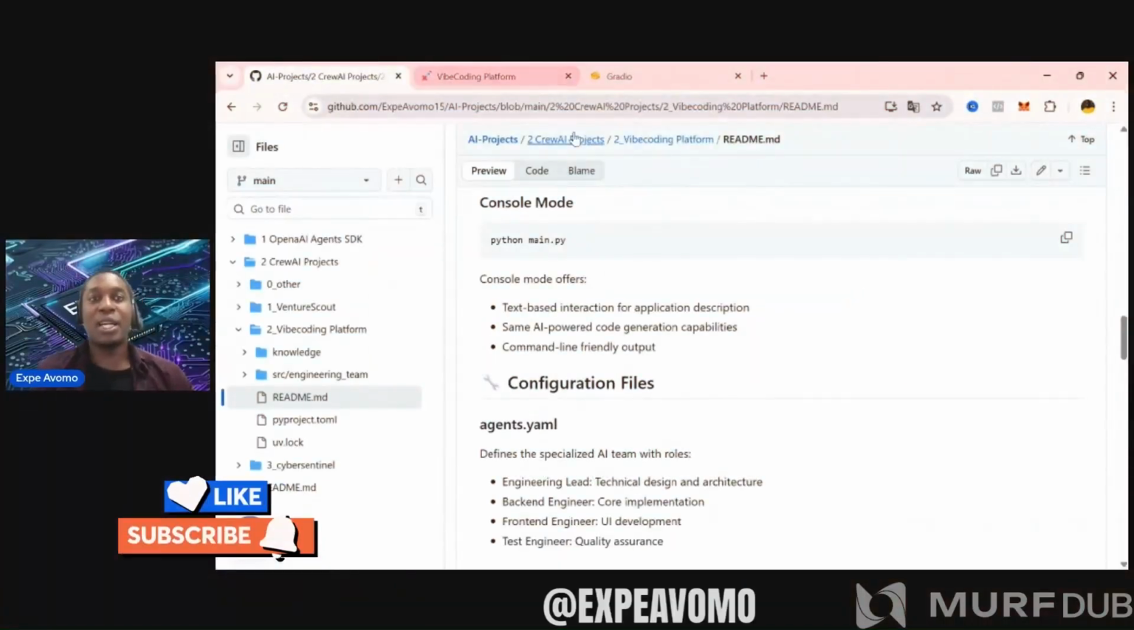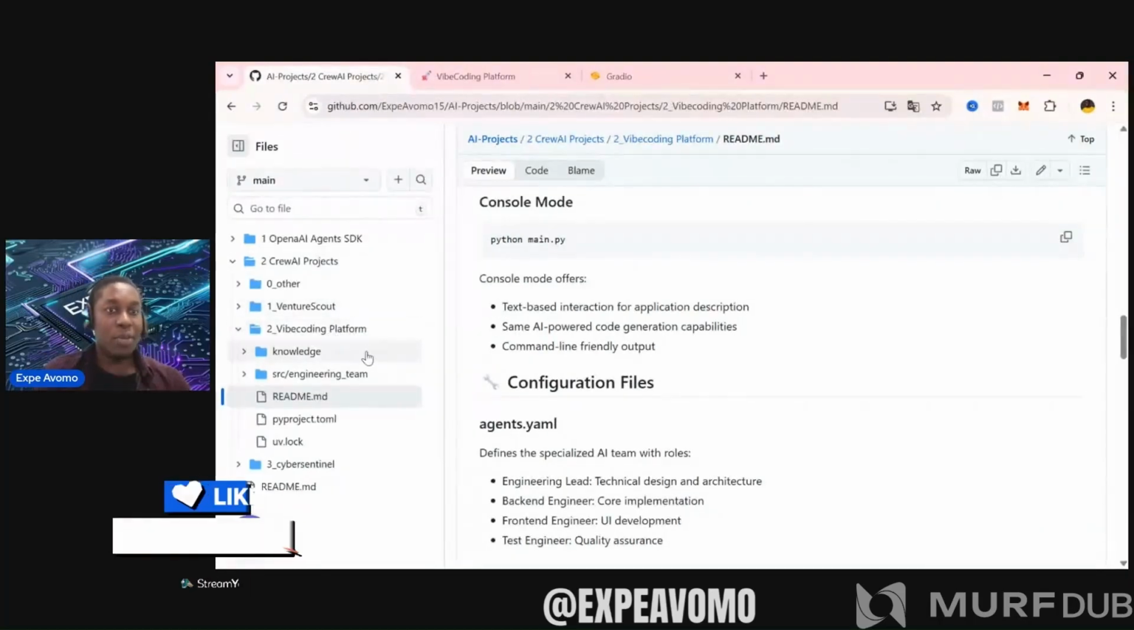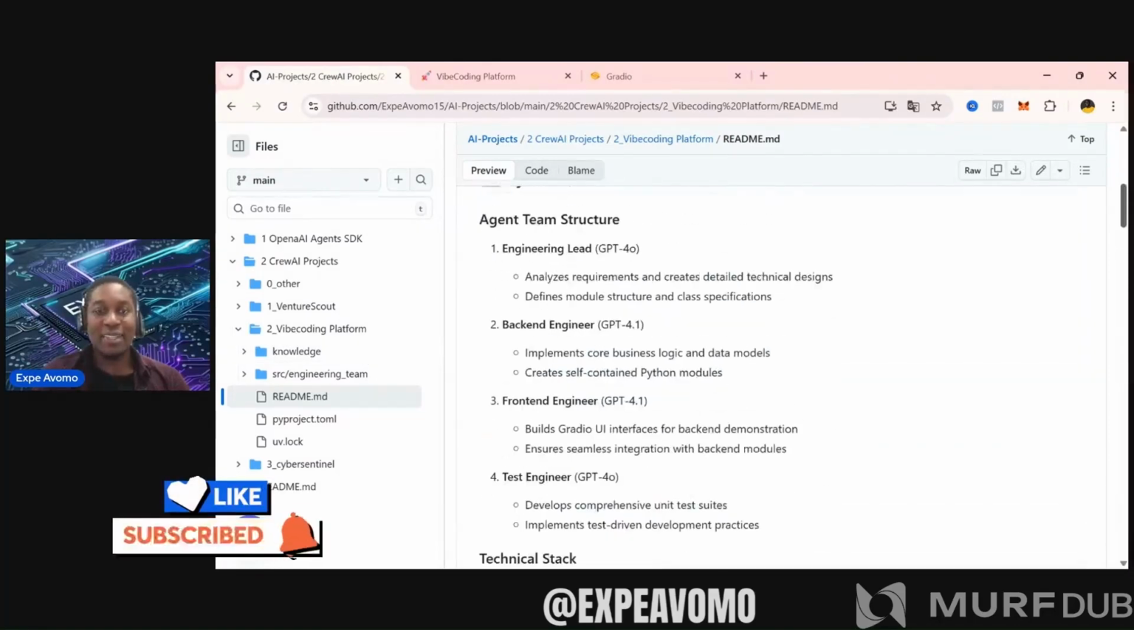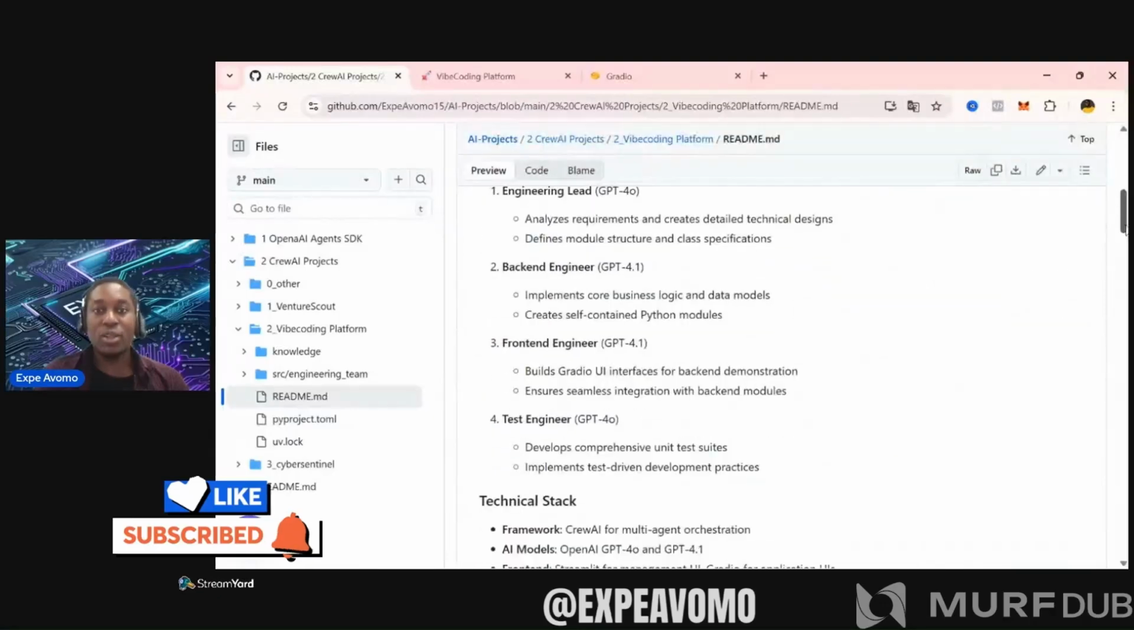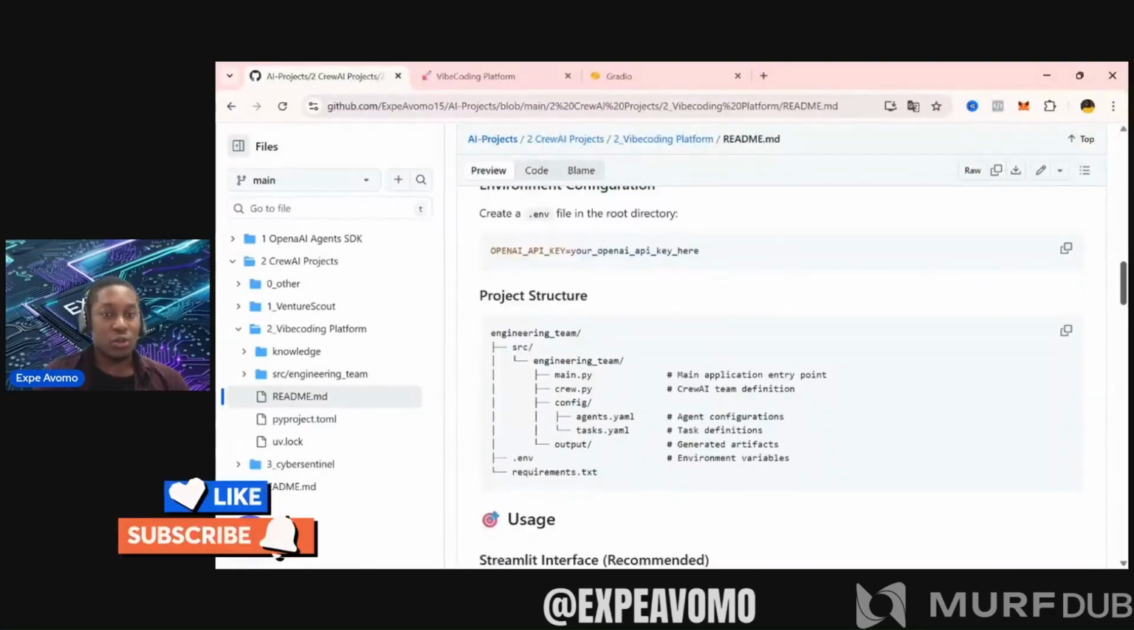Before we get to the code, I want to show you this. This is my GitHub, where the project is vibe coding platform. And there are many others, but in this case, we're focusing on this project. In the README, you have all the implementations, all the detail about what the project consists of, and all the technical work we've done, okay?